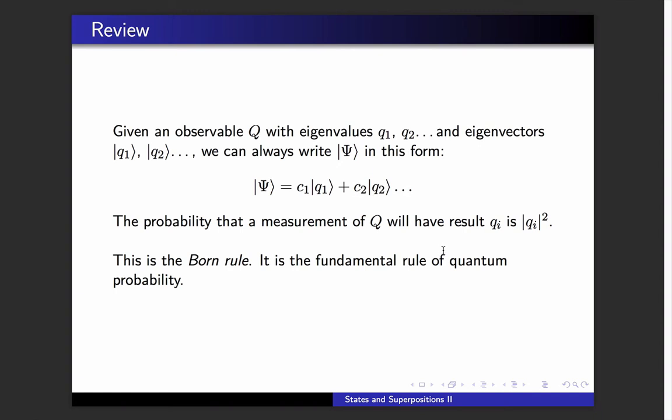You might wonder why I talk about the absolute value and why I don't just say the square. That will come up later. This rule that we've just stated here is the Born rule, named after the physicist Max Born. It is the most important quantum mechanical rule that you are going to encounter.